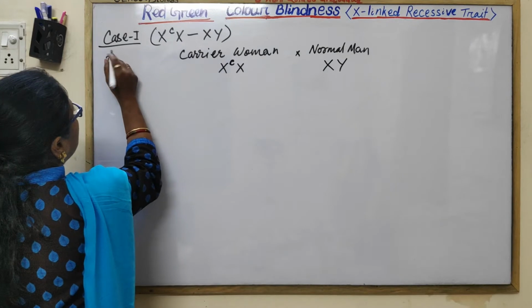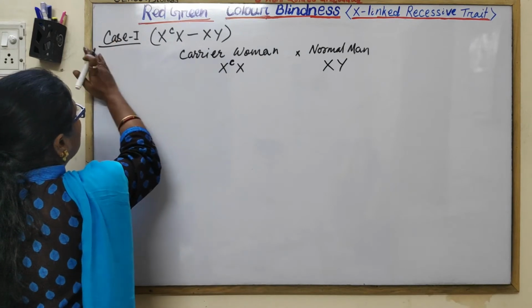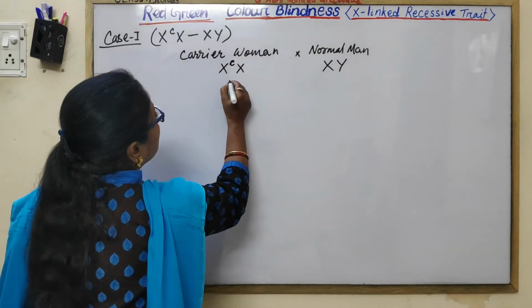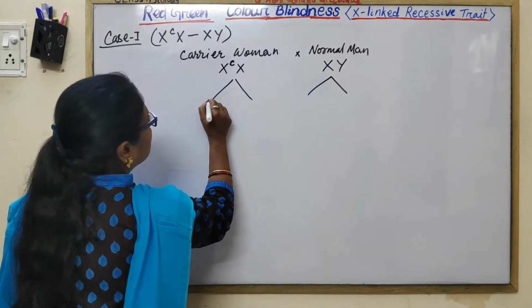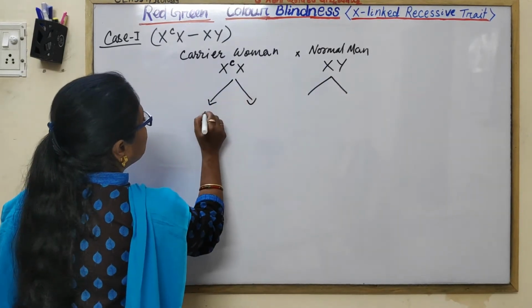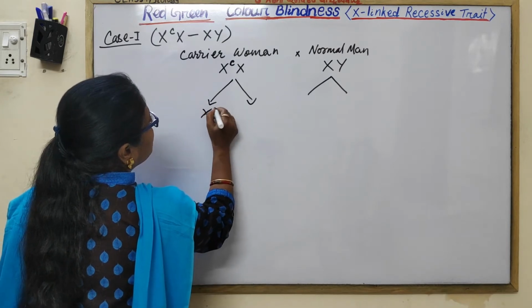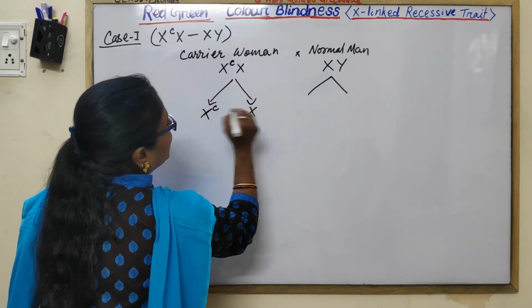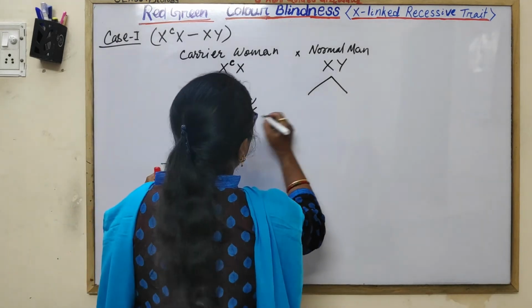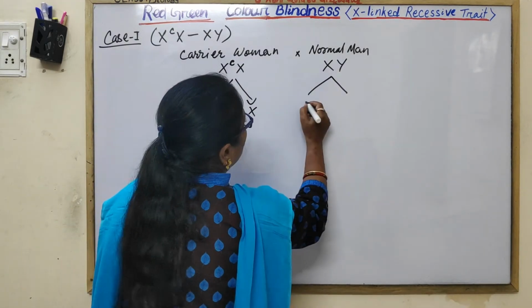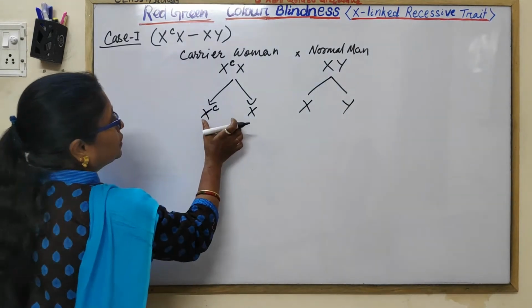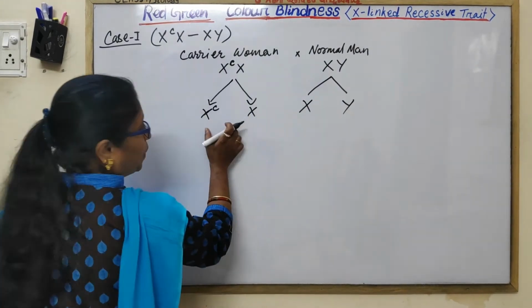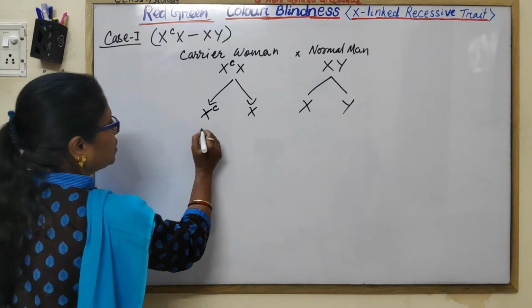And here you will write down the parents. Here are the gametes. Gametes will be one with the carrier allele, another type is normal. These are the types of eggs or sperms.